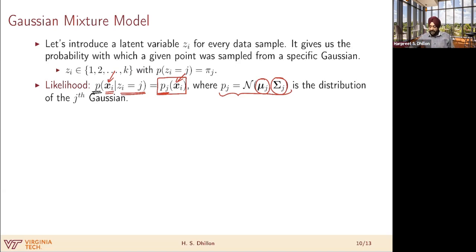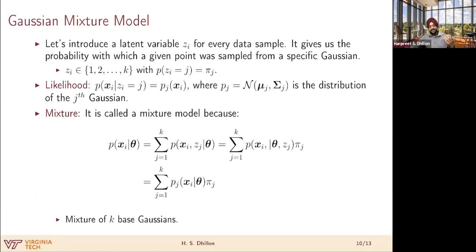Now, one quick note, why do we call this a mixture model, right? Just in case you are wondering, let me very quickly argue that. I think it will be useful for those of you who have not seen that before. And that is because we can write this probability distribution of xi conditioned on the model parameters.